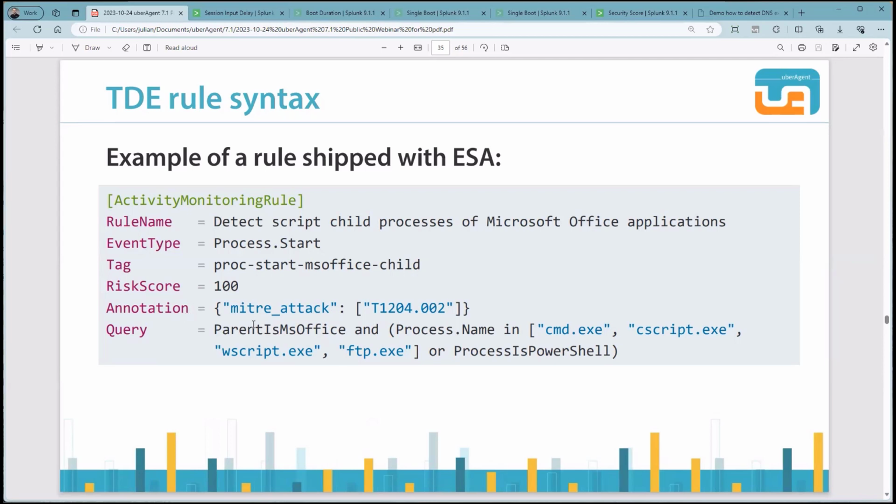So in this case, we are looking at a process start where the parent process is Microsoft Office and the started process is in one of these, in this kind of array, like the started process is a cmd.exe, cscript.exe, wscript.exe, or ftp.exe, or the started process is a PowerShell.